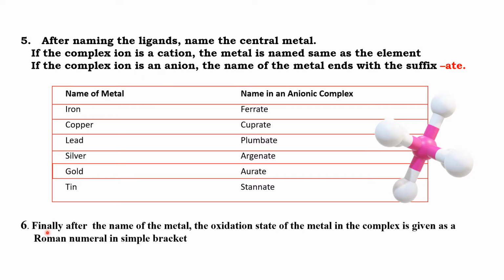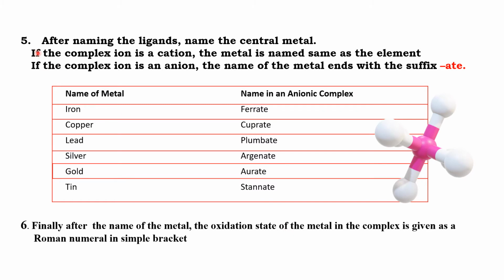Now finally we have to identify the oxidation state of the central metal ion, and it has to be represented in brackets in Roman numerals at the end of the name of the metal ion. If the oxidation state of iron in a particular compound is 2, we have to write ferrate or iron, and in brackets we have to use the Roman numeral II.